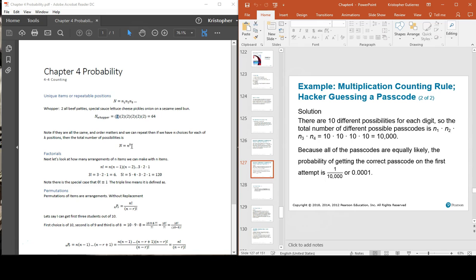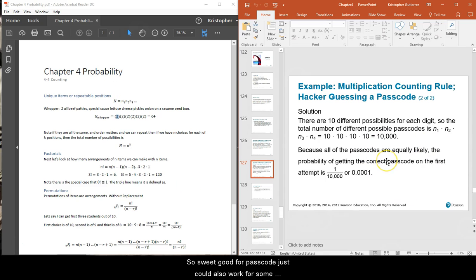And so it grows very rapidly, the number of different ways that we could have it. But it's going to be n to the k. Again, we have them in a certain order. We care about the order, but we can repeat. The total number we have there is n to the k.